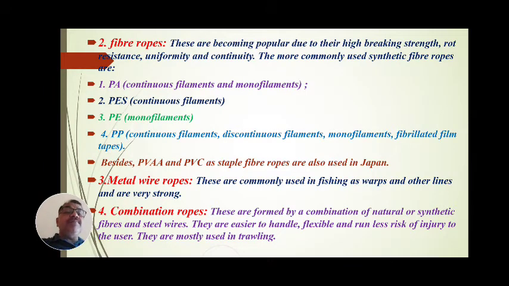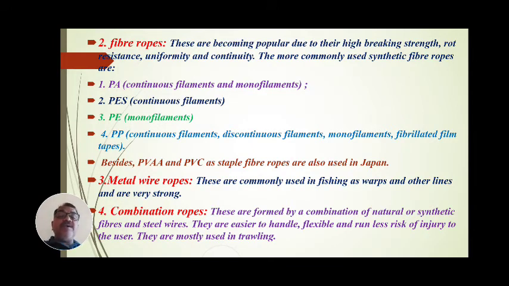Second is the synthetic fiber ropes. These ropes are becoming popular due to their high breaking strength, rot resistance, uniformity and continuity. The more commonly used are PA, that is polyamide, continuous filamentous and monofilamentous; PS, polyester, continuous filamentous; PE, polyethylene, monofilamentous; and PP, polypropylene, continuous filamentous, discontinuous filamentous, monofilamentous, fabricated film tapes.